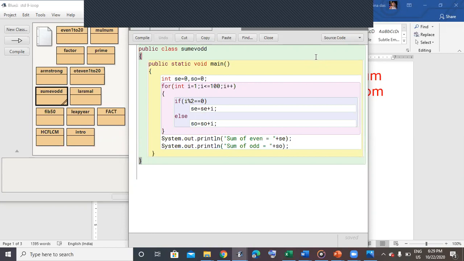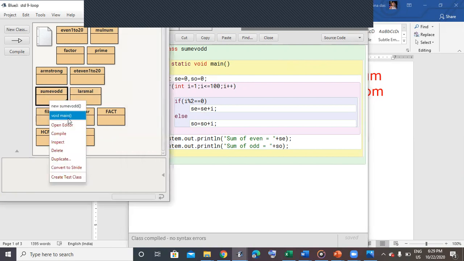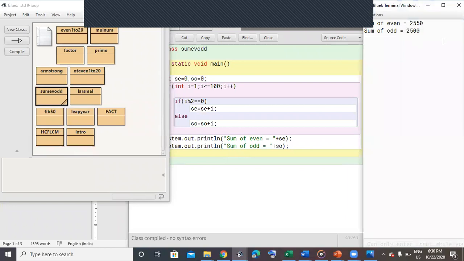Then I'm checking if the number is even. How do I check for even? If it's divisible by 2, then SE equals SE plus that value. Else it's an odd number, and it will be added to the accumulator SO. Outside the for loop body, I'm printing the even and the odd sums. After compiling, when I run the program, you can see the values. The sum of the even numbers between 1 to 100 is 2550, and the sum of the odd numbers is 2500. So, next question.